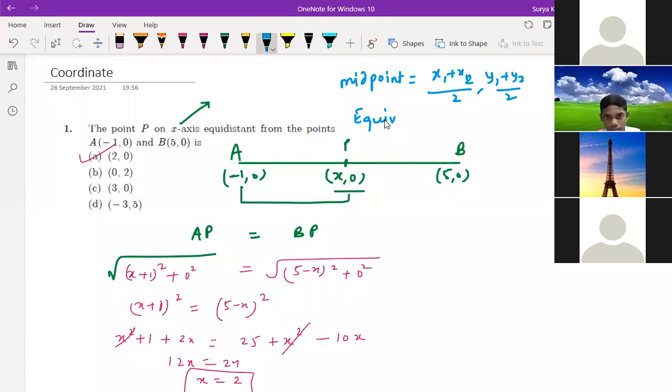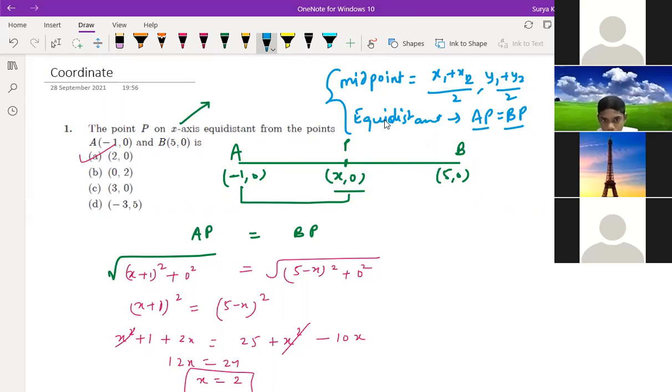You have to write AP is equal to BP. These are the two important points to remember. Luckily here we got 2 comma 0. A few questions you won't get the answer that way.